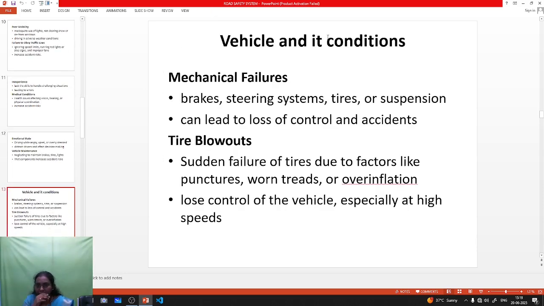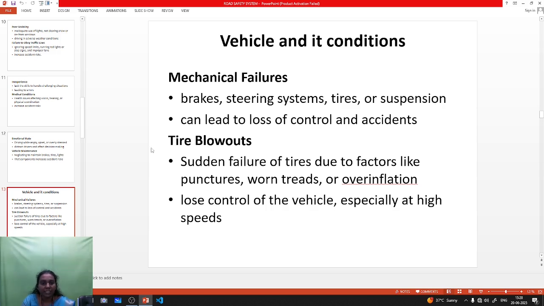Next one is vehicle-related conditions. Nowadays in cars, the major types of vehicle conditions are causing accidents. One is mechanical failure. Mechanical failure means the brakes not working, the steering system not working, the tires and suspension not working, due to high speed. When the driver drives the vehicle at high speed, there is a loss of control of the vehicle. It leads to accidents.